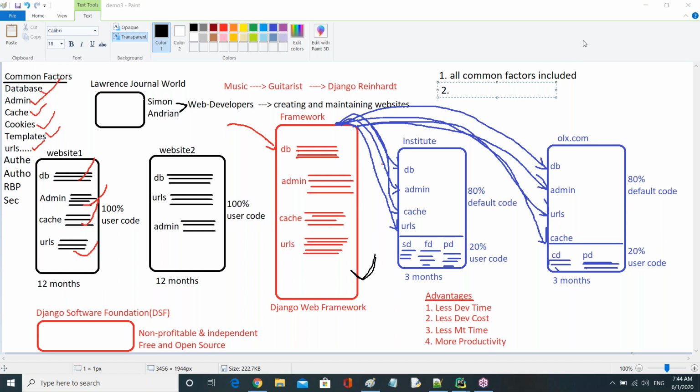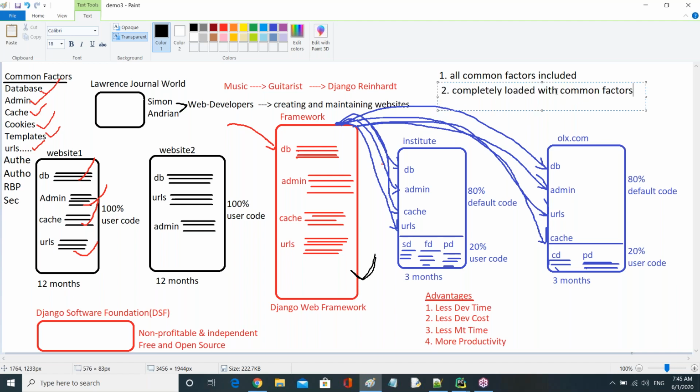Common factors included. Guys, can you hear me? Yes. That's the first point. The second point I wrote: completely loaded with common factors. It is completely loaded with common factors.